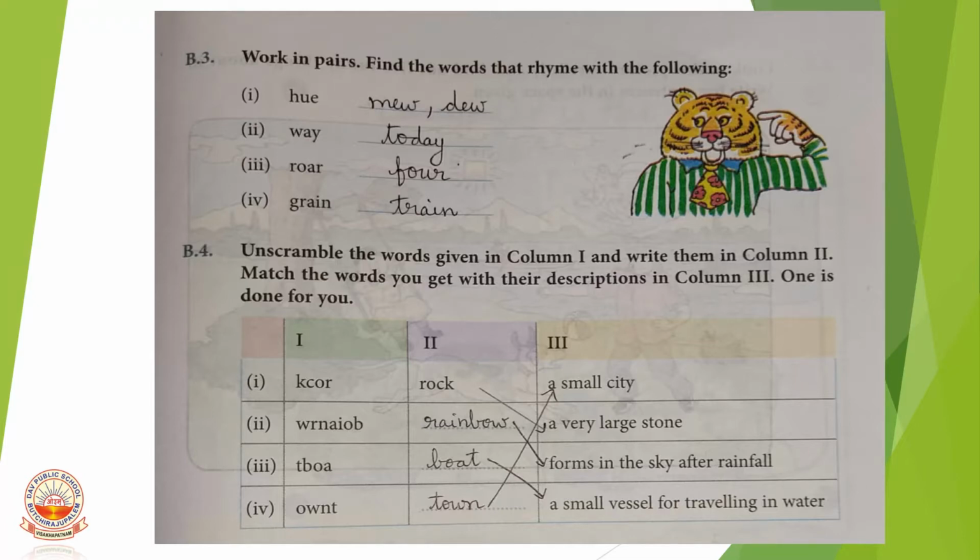Third one, it is boat. Fourth one, it is town. Rock, a very large stone. Rainbow forms in the sky after rainfall. Boat, a small vessel for traveling in water. Town, a small city.